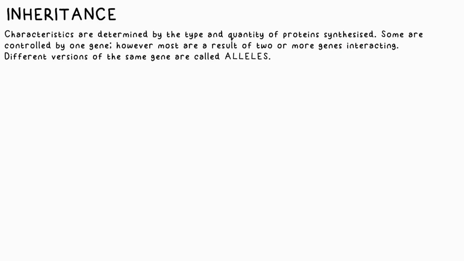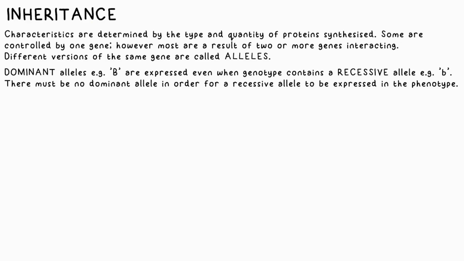Back to double, some characteristics are controlled by just one gene, like color blindness. These different types of the same gene are called alleles. Usually, characteristics are dependent on 2 or more genes though, and them interacting. Dominant alleles are those that result in a characteristic being expressed even if there is another allele present, a recessive allele. For example, if you have the alleles big B, little b for eye color, big B being brown, little b being blue, you will have brown eyes. It's only when there's no dominant allele in this case that the recessive allele is expressed.